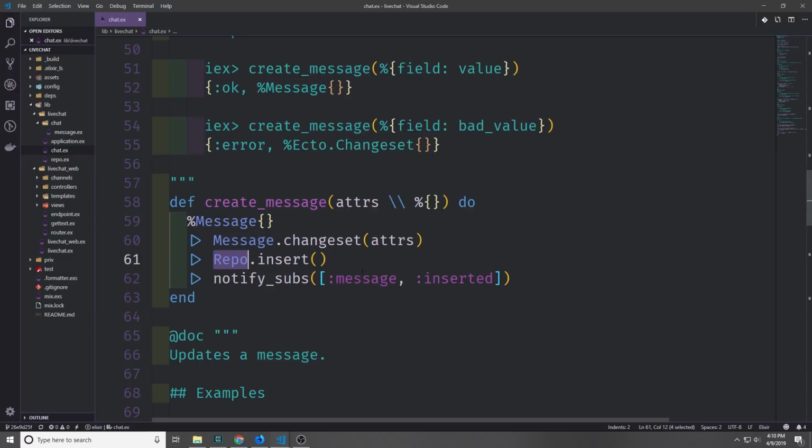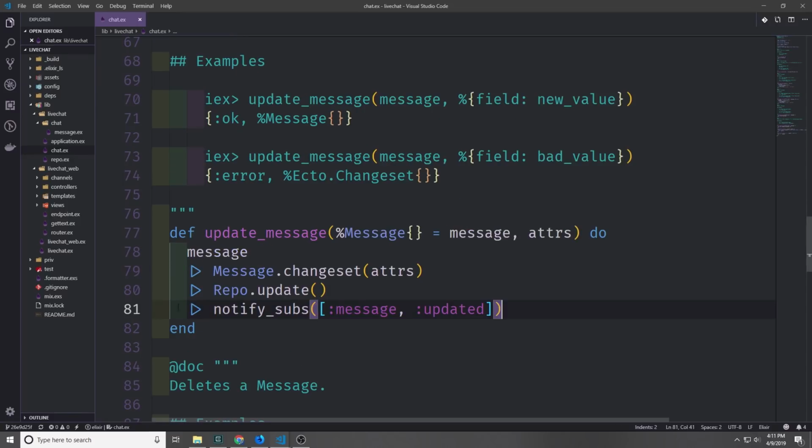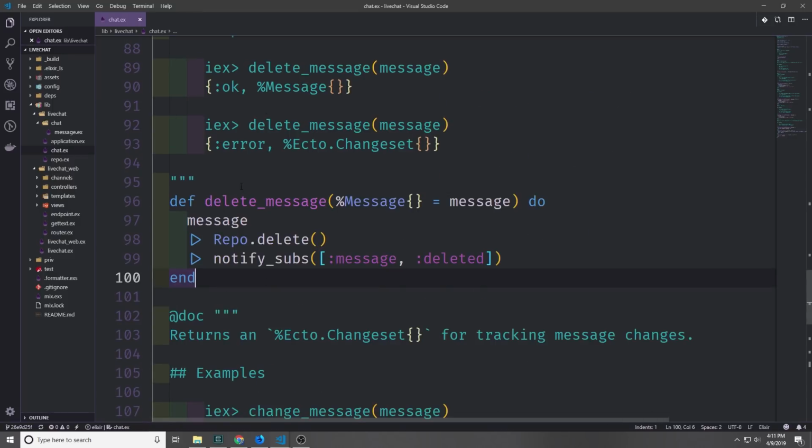And after it is inserted into our database, we'll call notify_subs, and we'll pass in a list of message and :inserted. This way we differentiate between the different CRUD operations that happen on our messages. We'll do the same for the update_message function, except this time rather than passing in an atom of :inserted, we'll pass in an atom of :updated. And finally, we'll do it again for our delete_message function, where we just take the message, we delete it from the repository, and then we call notify_subs, pass in message, and then an atom of :deleted.